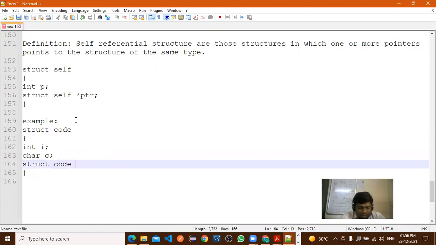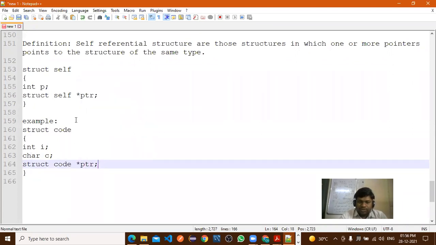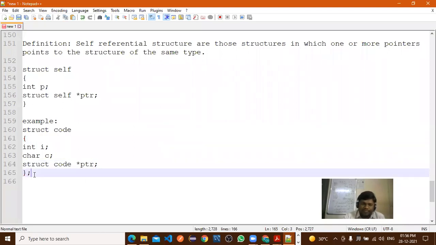But here the object I will consider is ptr. If I consider the object ptr, what will it store? It will store the address of the next referencing pointer. Semicolon. Struct code, this is the structure I have written here.